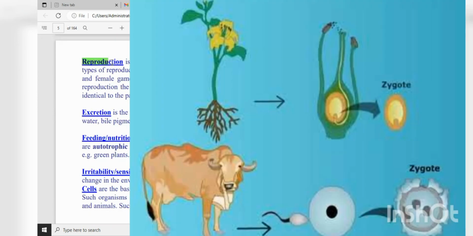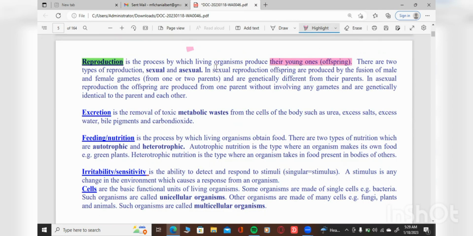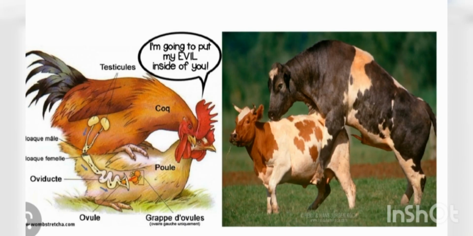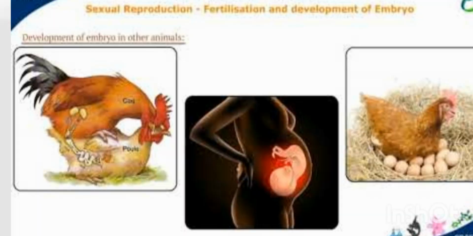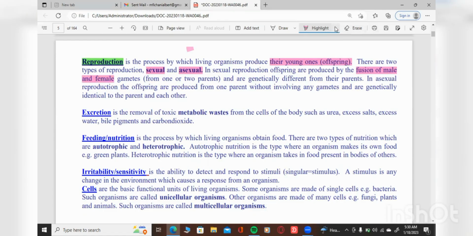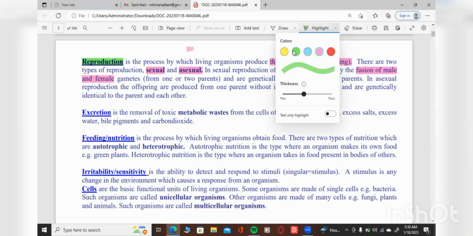Reproduction. What is that? What is reproduction? This is a process by which living organisms produce their young ones. So there are two types also. We have the sexual and the asexual. Okay, there are two types of reproduction. In sexual reproduction, offspring are produced by the fusion of male and female gametes. So let me use maybe a green here for this word.